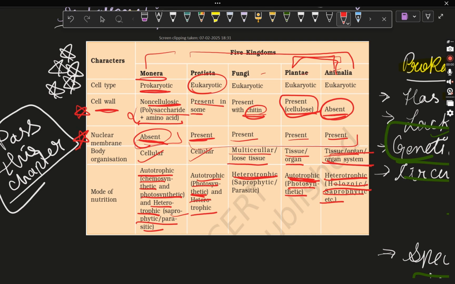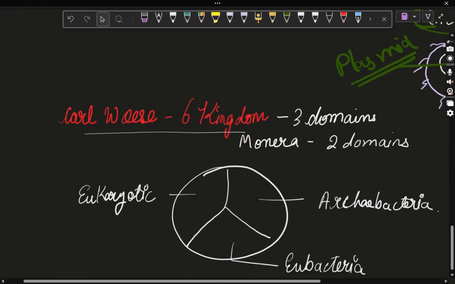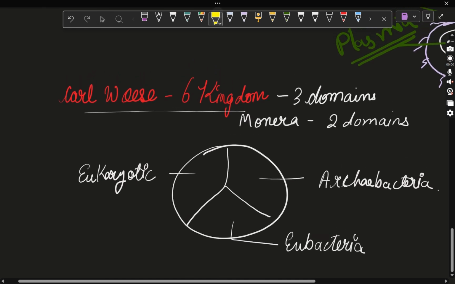Okay, so this was all about five kingdom classification, but here another scientist came into this whole thing, which was Carl Woese. Carl Woese gave the six kingdom classification. What he did was he divided all the organisms into three domains. How three domains?